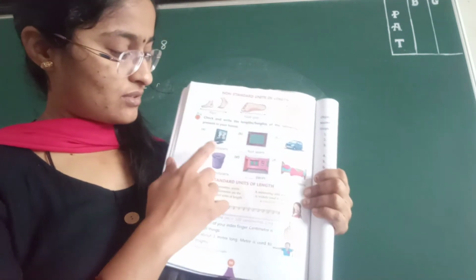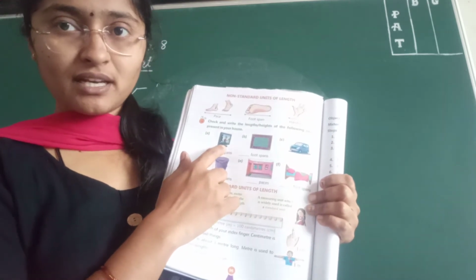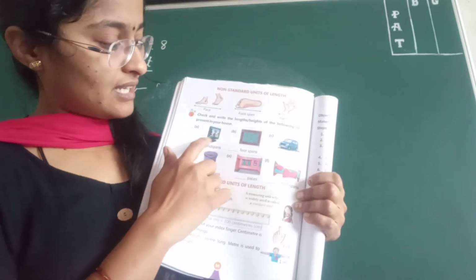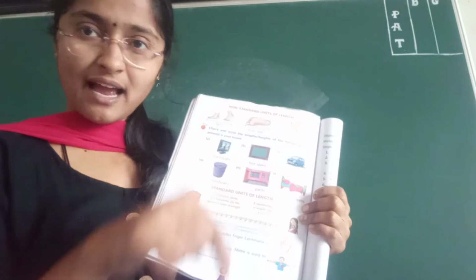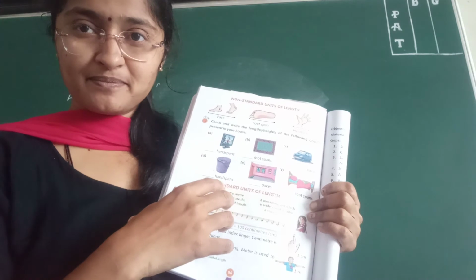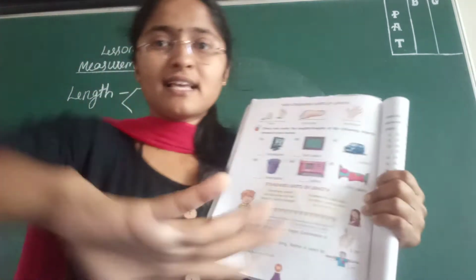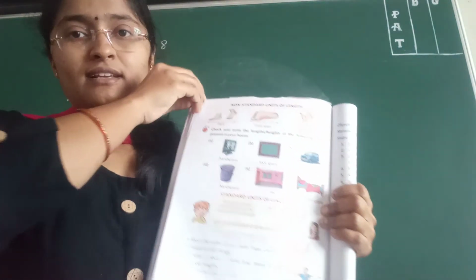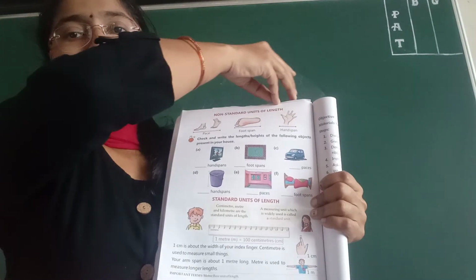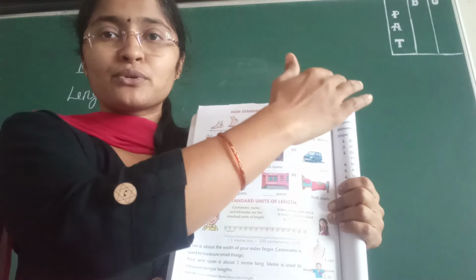Yes. Okay, so this is what? Computer or television. Yes, so this television, how will we measure? With hand span or foot span or pace? Yes, with hand span. So you need to take your hand like this, then measure your television. See the top of the television, this one. Then measure using your hand span. So if you get till here, then it is 1.5 hand span. If you get full 2, then it is 2 hand span.